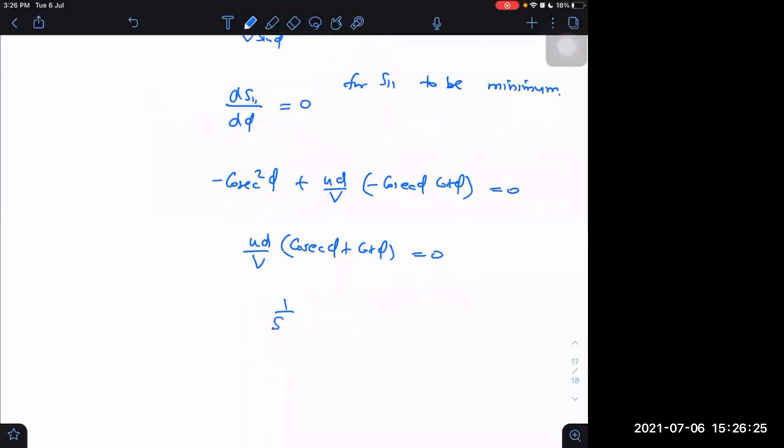So I'm getting 1 upon sine phi is equal to minus cos phi upon sine phi. Is it right? I can write 1 plus cos phi upon sine phi is equal to 0, which I can write as 2 cos square phi by 2 upon 2 sine phi by 2 into cos phi by 2 is equal to 0.